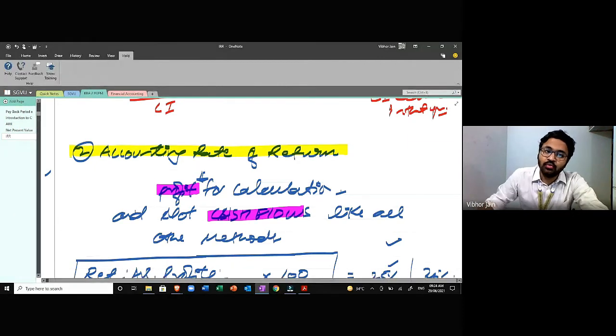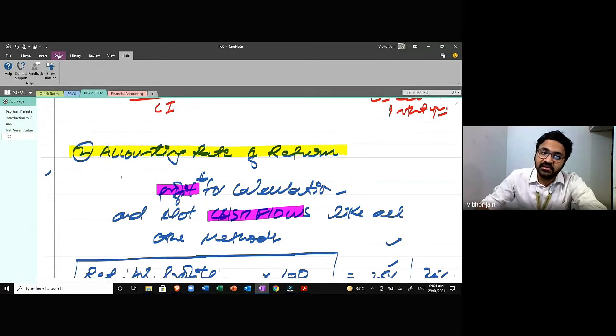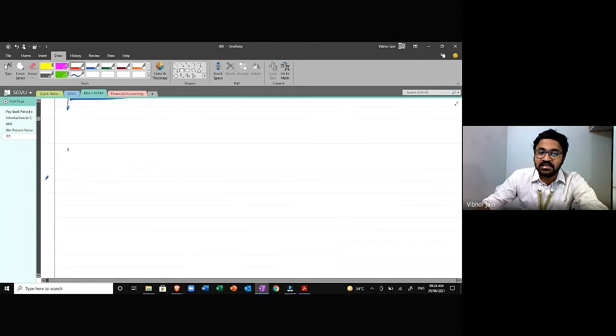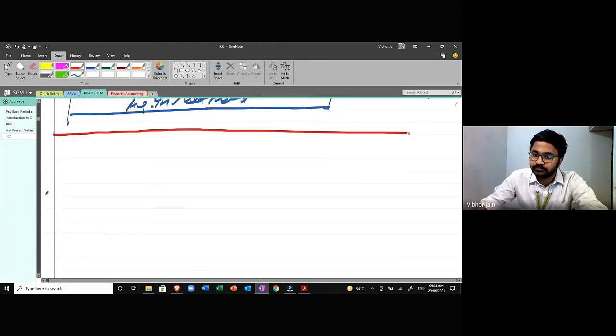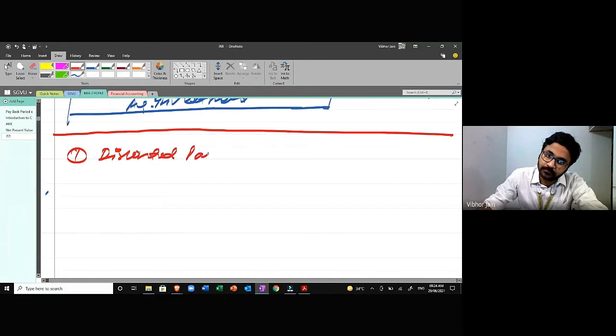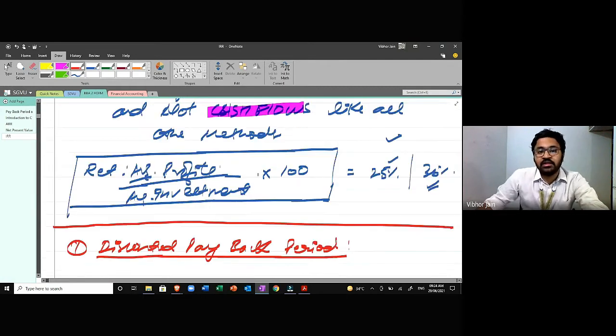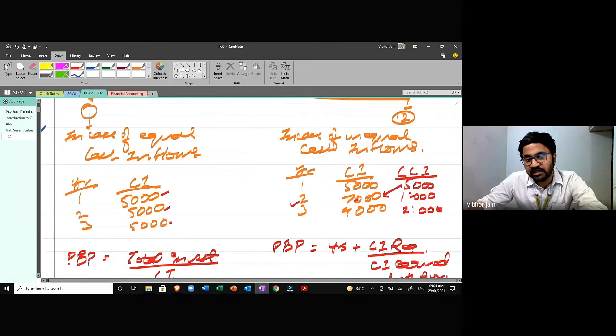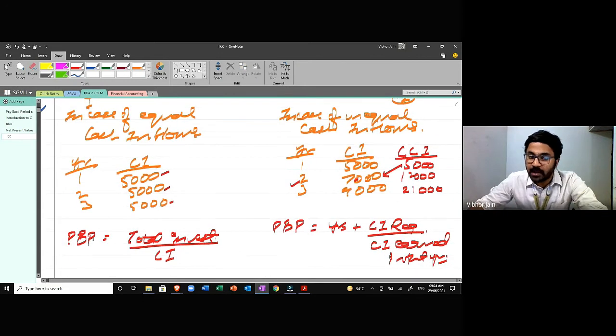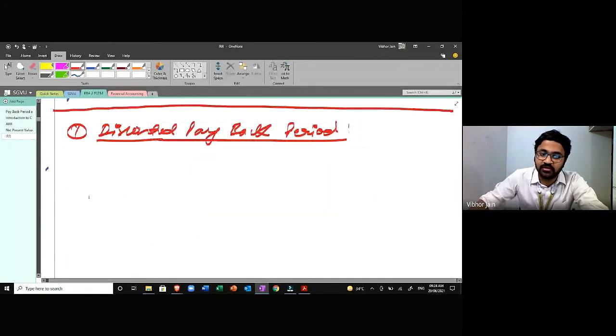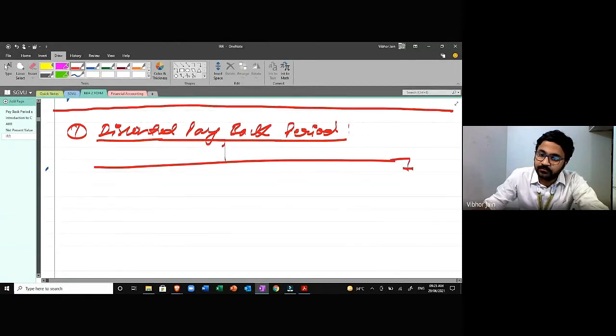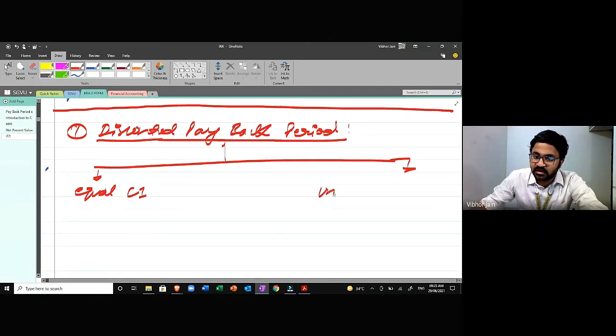Okay, now I'm going to move on to the techniques in which we are going to use the concept of time value of money. First is, let's say, discounted payback period. Okay, in the normal payback period, we just take the cash inflow directly and we calculate the payback period. But in this technique, what we are going to do is same. There are going to be two cases: first is equal cash inflows, and second is unequal cash inflows.